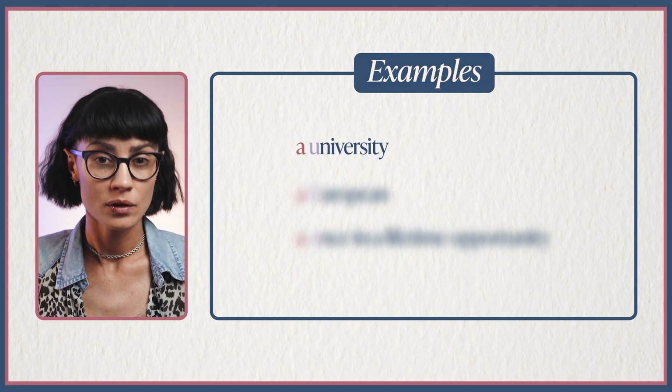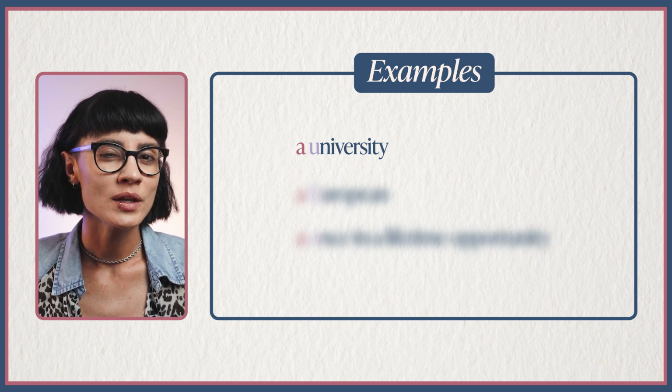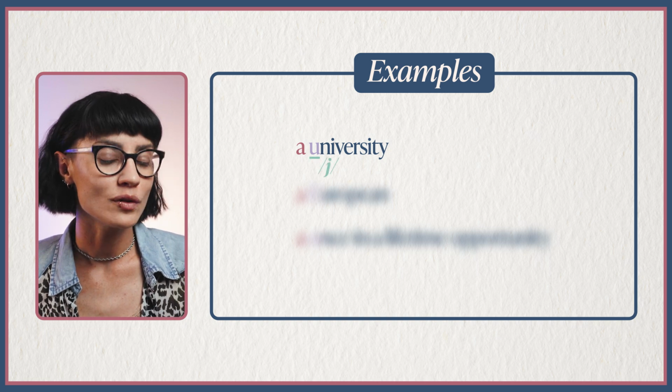I mentioned that we use a before a consonant sound. So you may see a word which starts with a vowel, but which actually begins with a consonant sound. I'll give you some examples. A university. This word starts with a vowel, U, but it starts with a consonant sound, Y. We say a university.